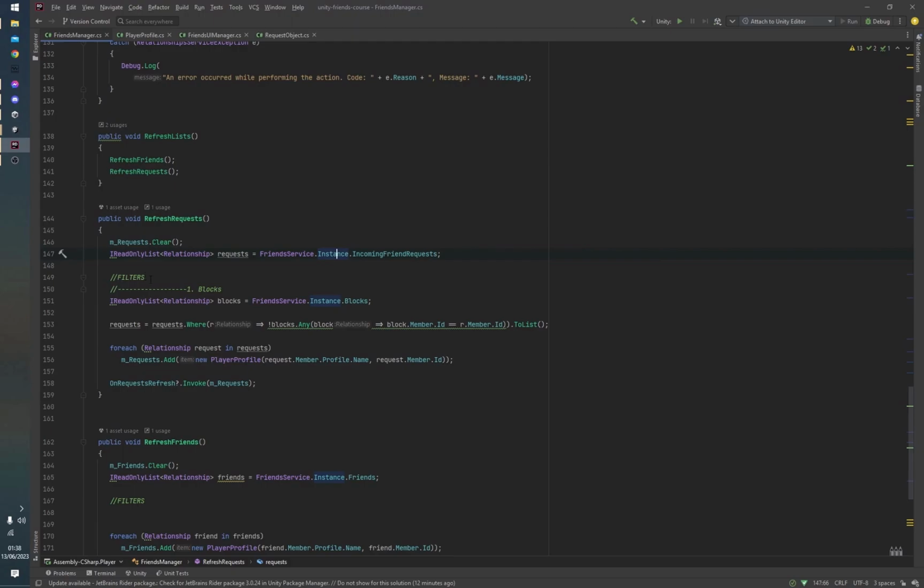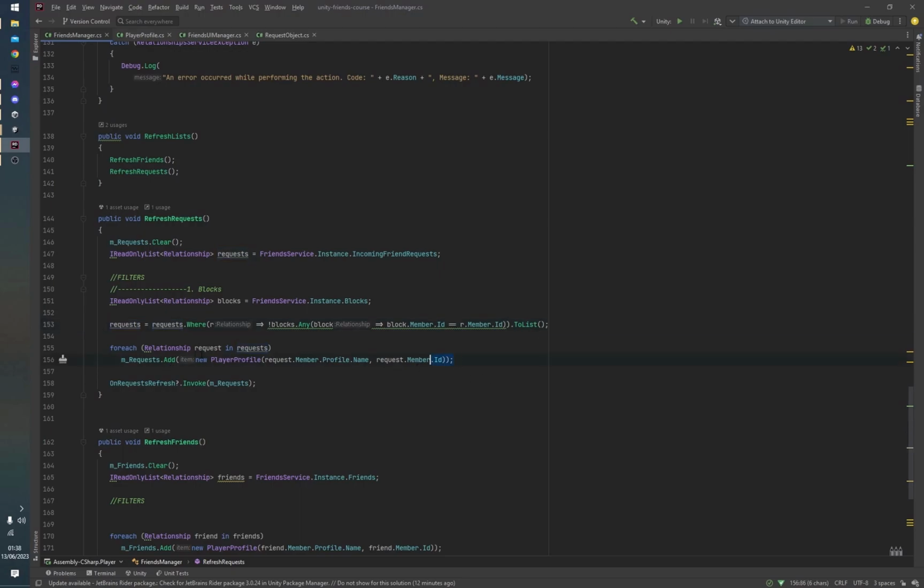At this point, it's important to filter your list. So you can see I'm just adding some filters here. Sometimes you might want to filter things like users that are blocked, most importantly. So you can see I'm just filtering that here. And I do that very simply by getting a list of all blocked users and running a function here to create a new list that only picks out users that are not included in the blocked users, because you definitely don't want to be receiving friend requests from blocked users.